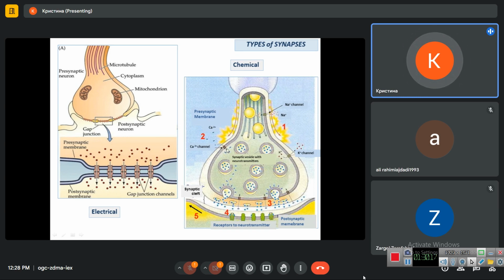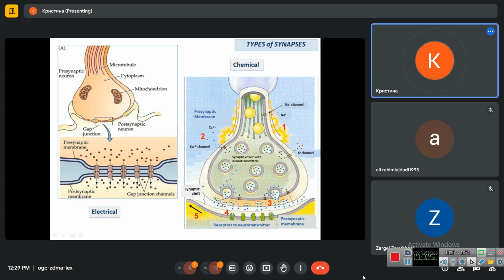So what happens when the wave of depolarization of the membrane reaches this area? It reaches the area with calcium channels, which are voltage sensitive. It means that they can sense the change of the charge of the membrane, and when it happens they open and calcium goes inside the cell, inside the presynaptic terminal. And calcium causes the exocytosis of the synaptic vesicles, and neurotransmitter goes out from the axon into the synaptic cleft.